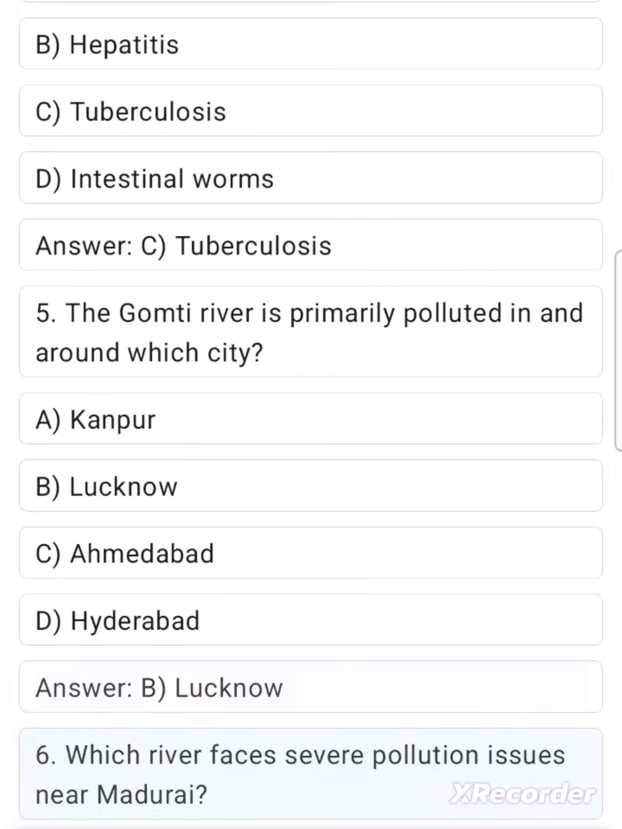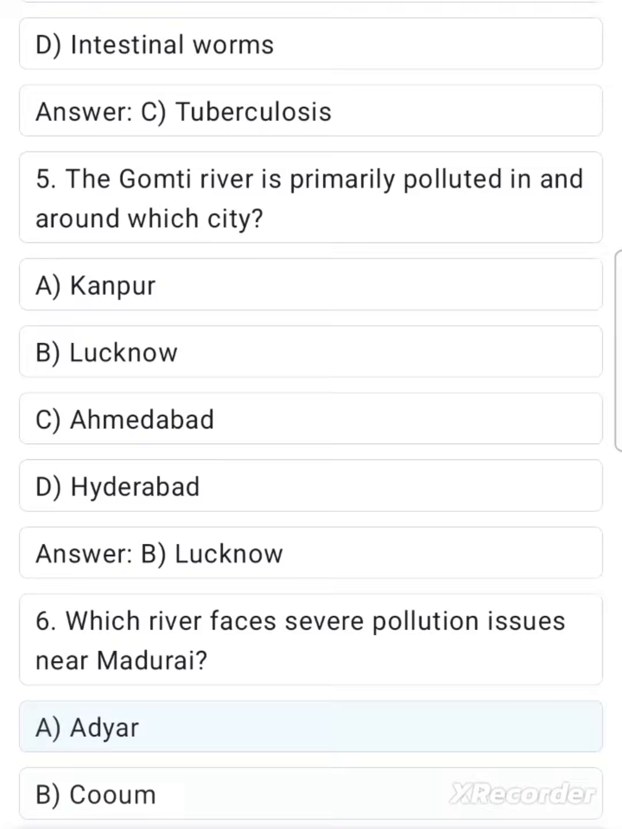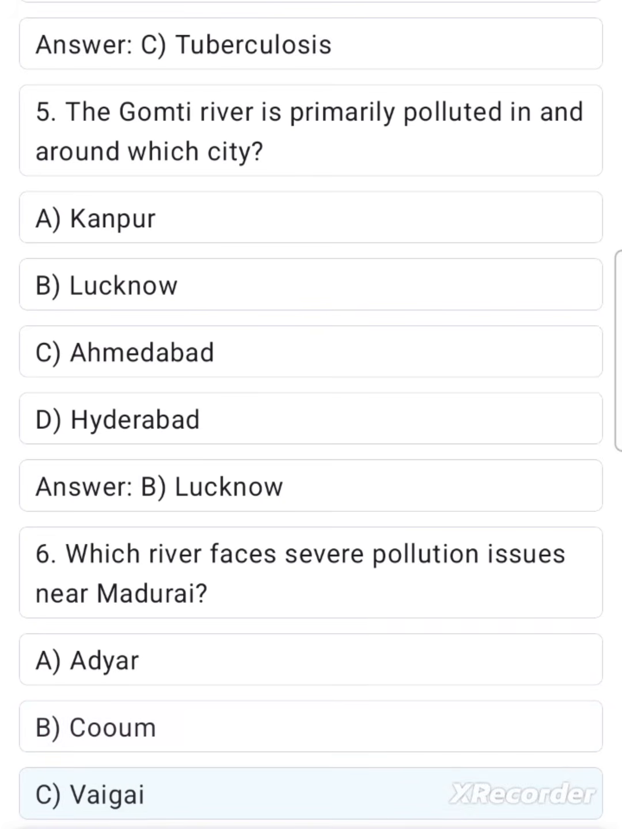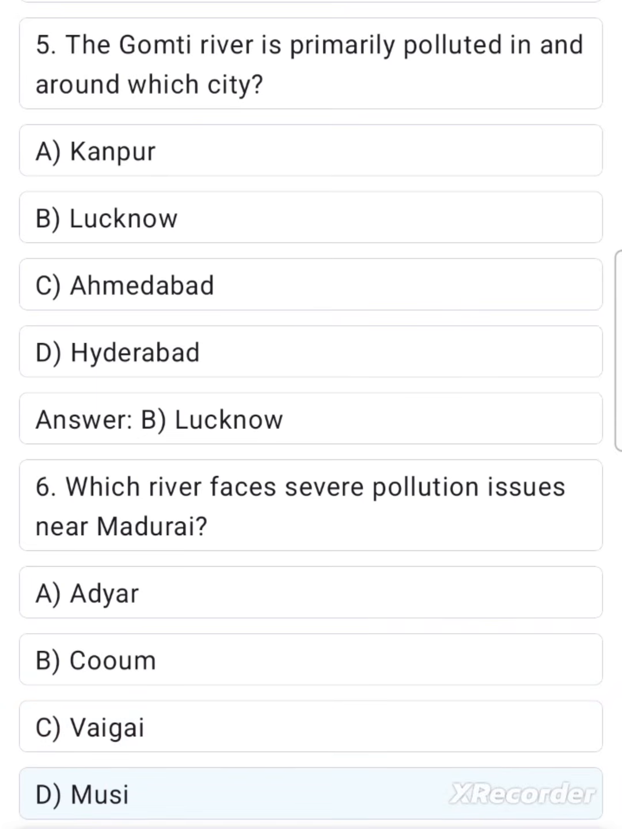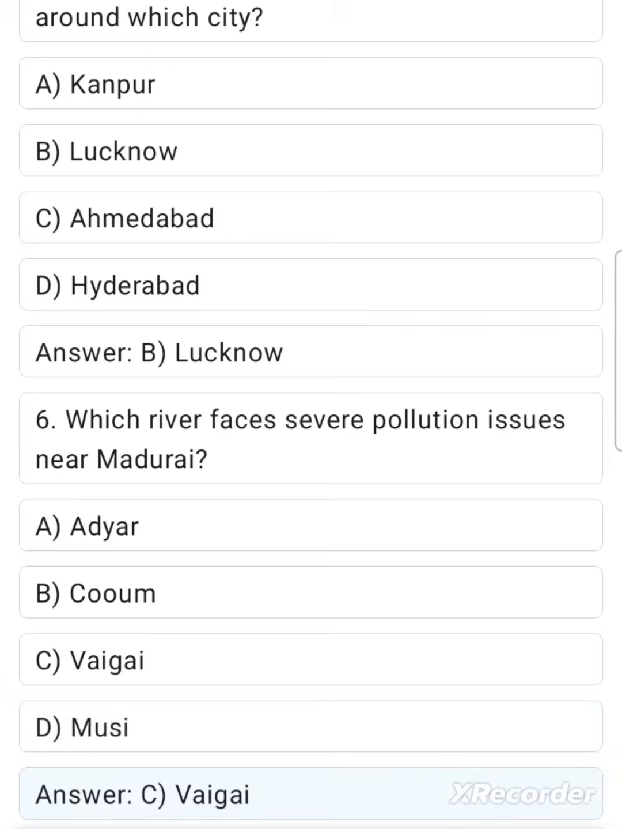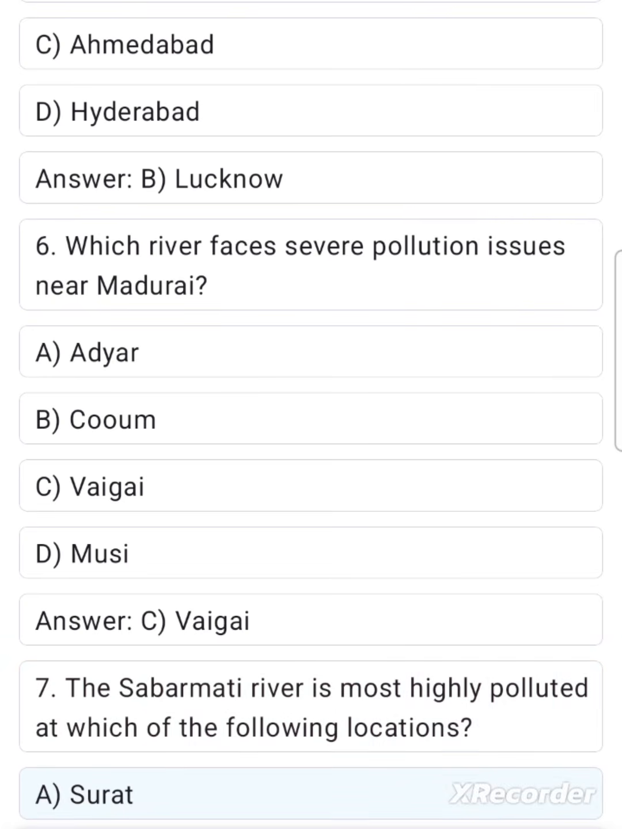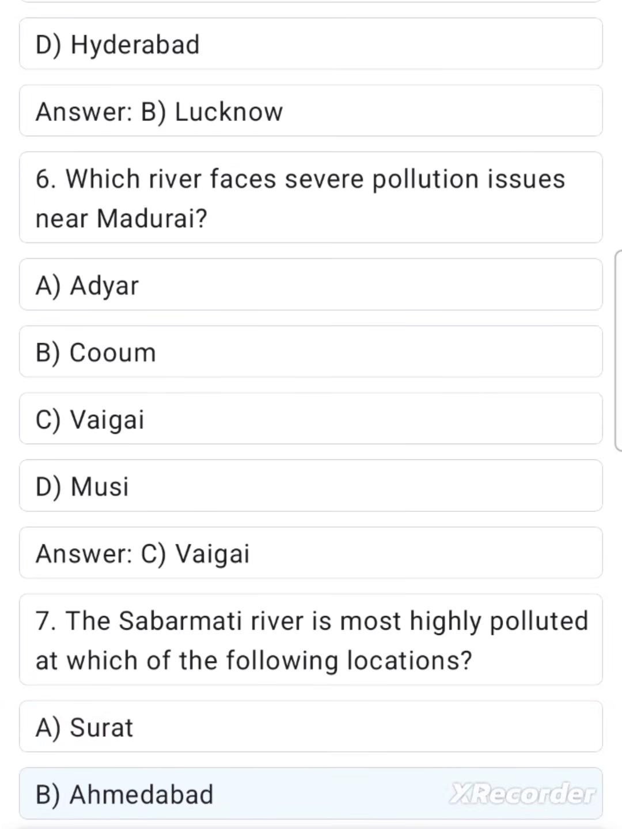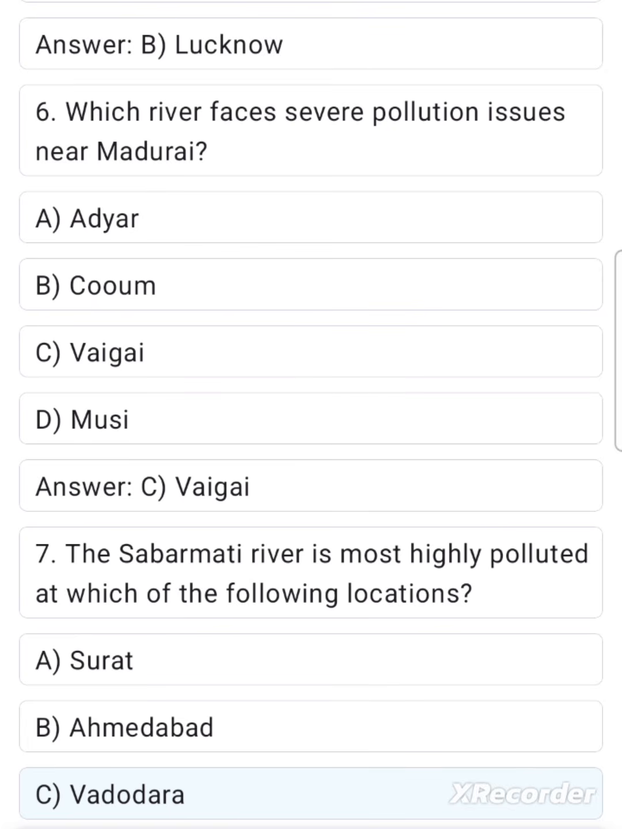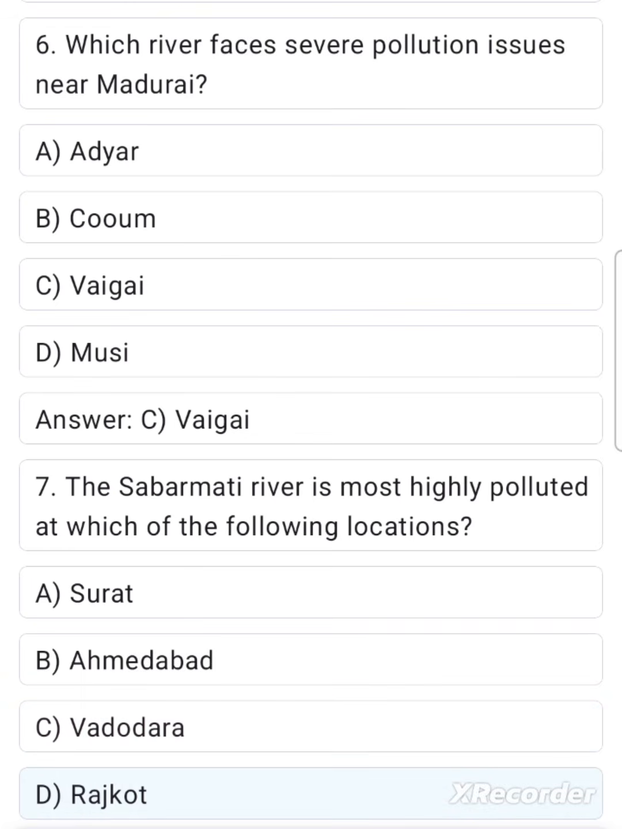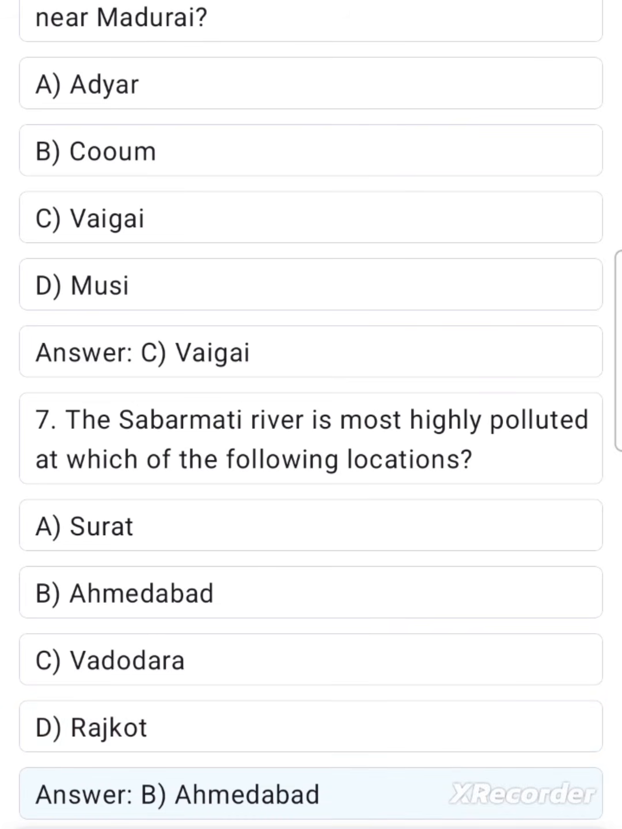Lucknow. 6. Which river faces severe pollution issues near Madurai? A. Adyar. B. Kom. C. Wagai. D. Musi. Answer: C. Wagai. 7. The Sabarmati River is most highly polluted at which of the following locations? A. Surat. B. Ahmedabad. C. Vadodara. D. Rajkot. Answer: B.